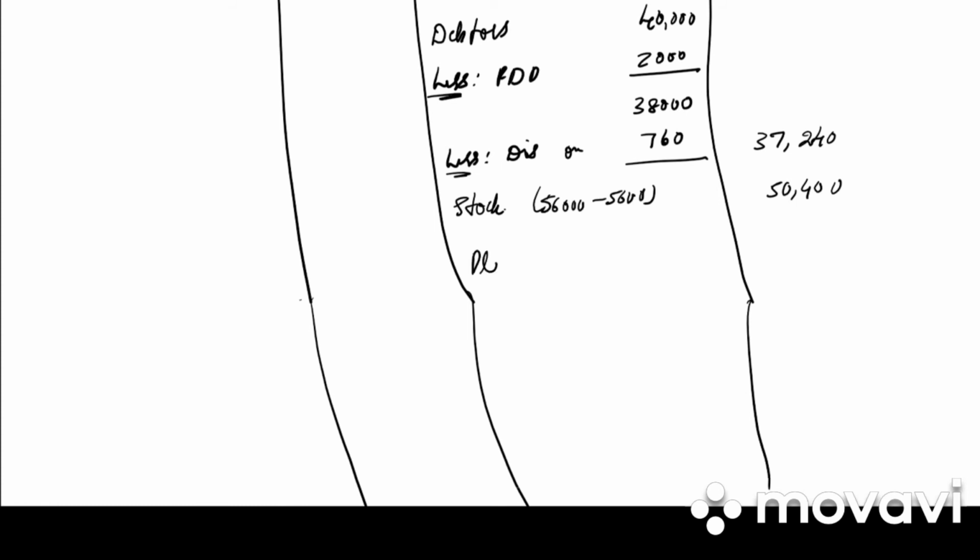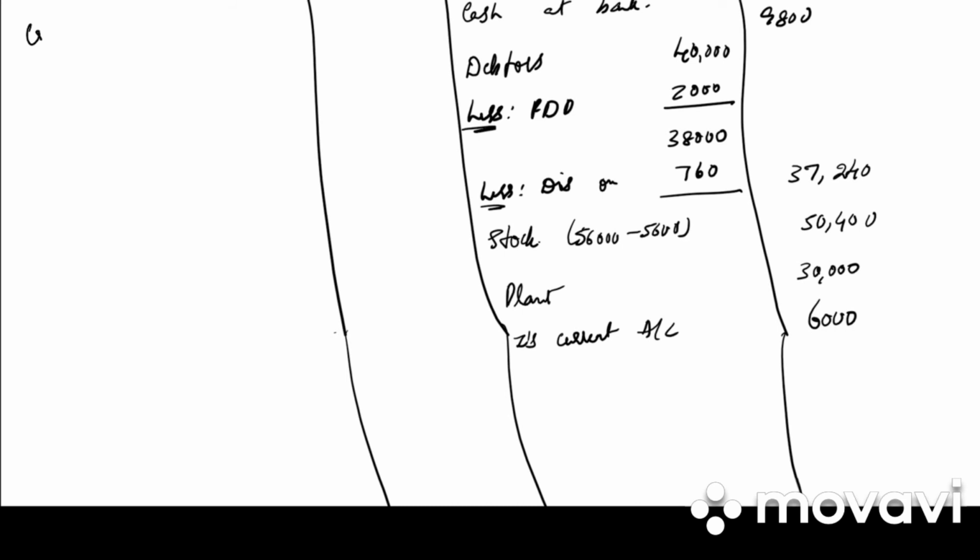And then we have plant 30,000. Then we have Z's current account. Current account is always written on the asset side. How much is it? 6,000. Then on the liability side we have creditors. How much is it? 28,000.